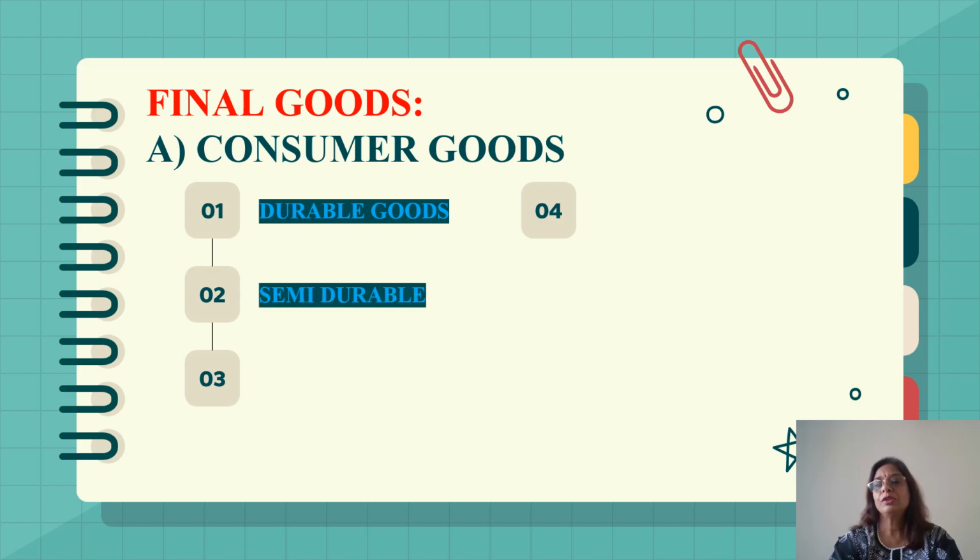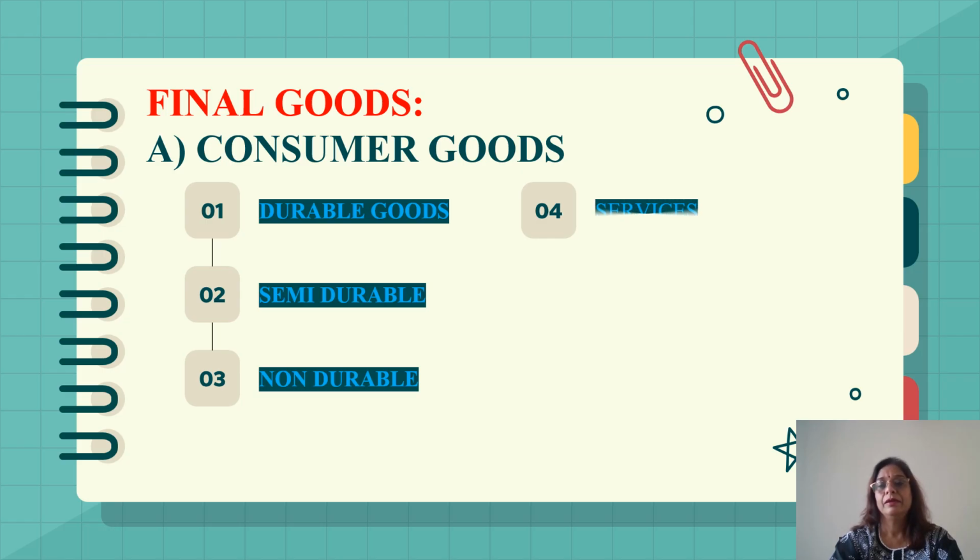Then semi-durable goods. Semi-durable goods are those goods which have a limited expected lifetime, like clothes and crockery. They do not provide services for a longer period of time. Those are known as semi-durable goods. Then non-durable goods. Non-durable goods are those goods which are used only once. They lose their identity in a single act of consumption, like milk, vegetables, etc.